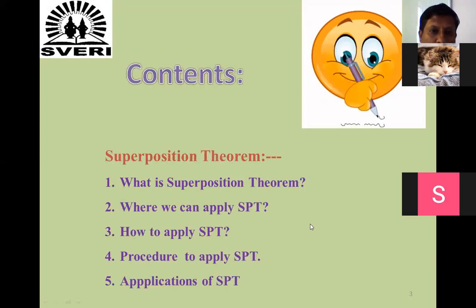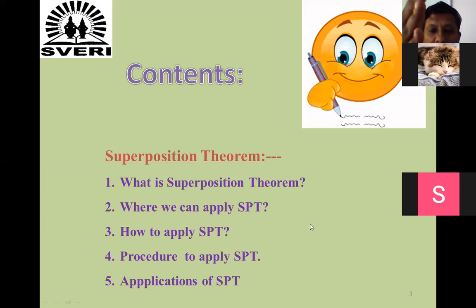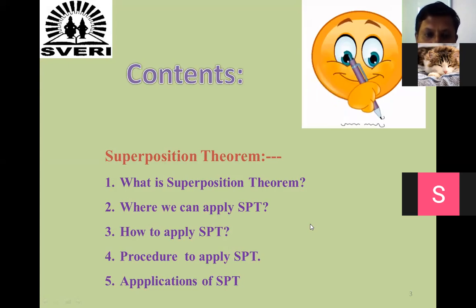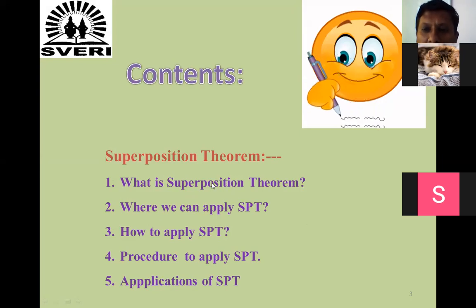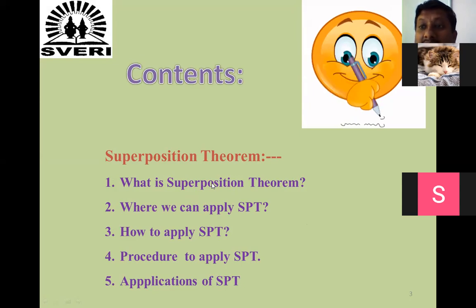Next one, superposition theorem. Any theorem we can understand by discussing these 4 to 5 points. Just replace the name: what is Thevenin's theorem, where we can apply Thevenin's theorem, how to apply, procedure to apply, and application. So these parameters will remain the same. Only the theorem name will change. By using these 5 pointers, we have to understand each and every theorem. Are you getting my point?